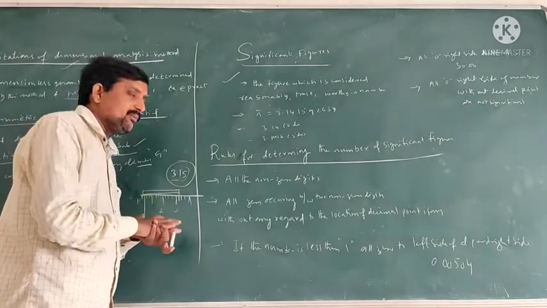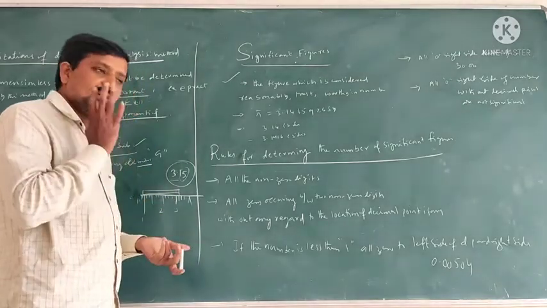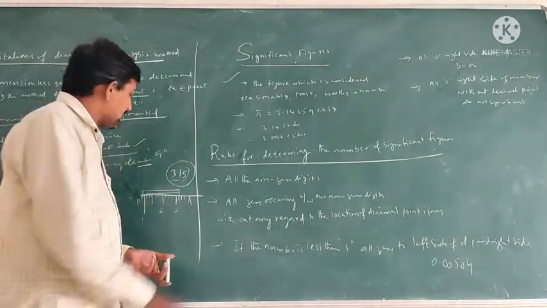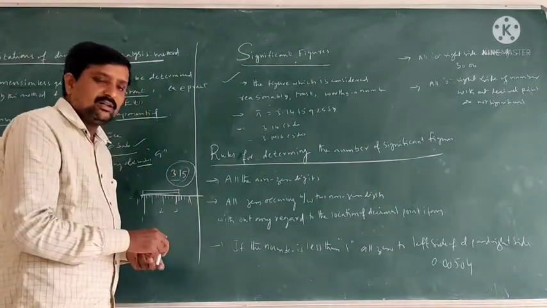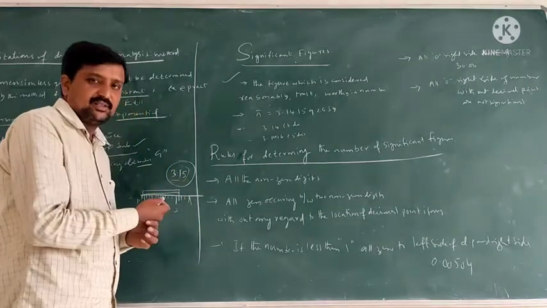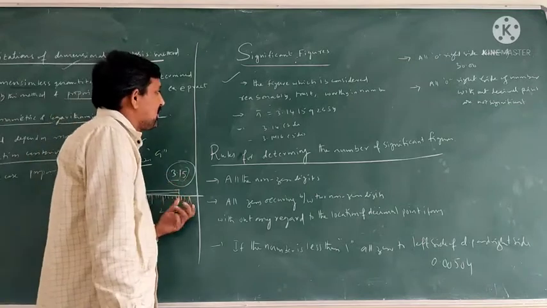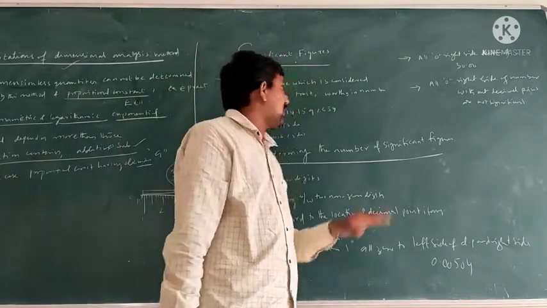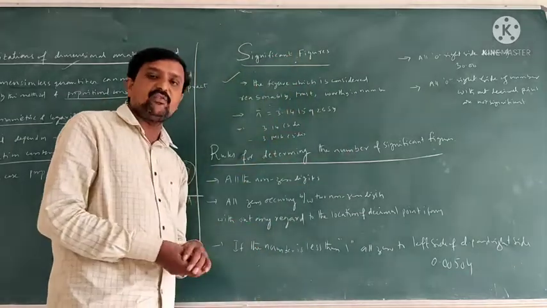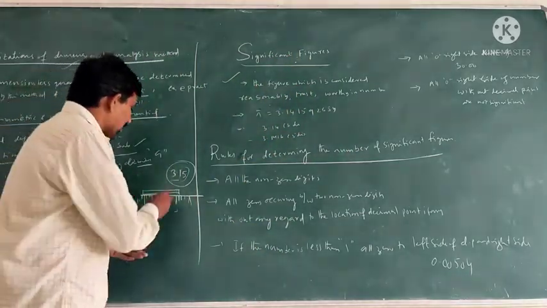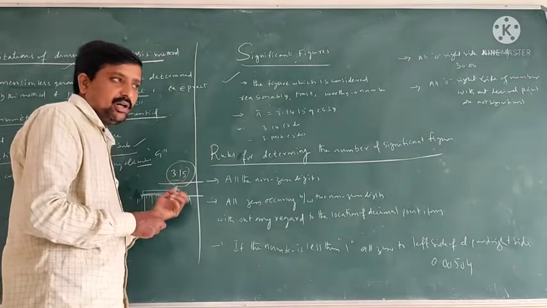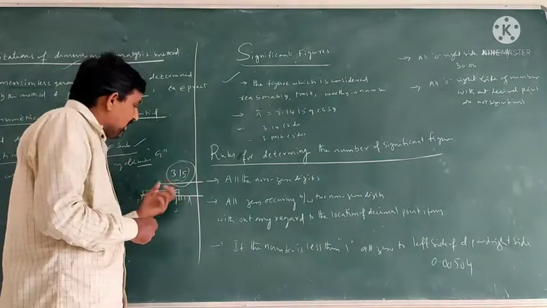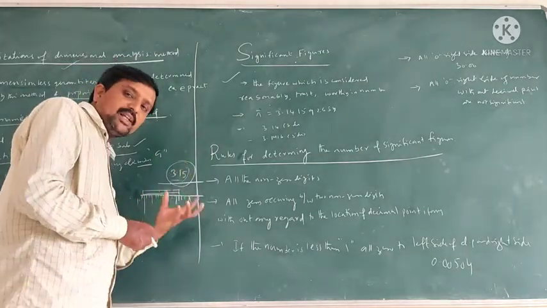Significant numbers consist of two types of numbers: reliable numbers and approximate numbers. The reliable, trustworthy numbers are called significant numbers. Generally we can measure the length, breadth or area, whatever it may be.